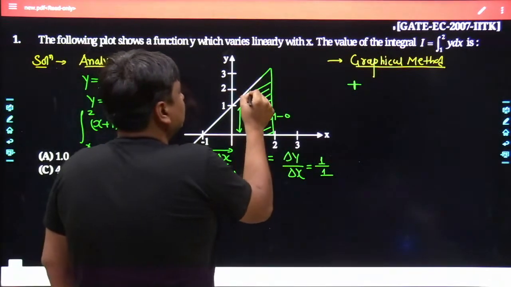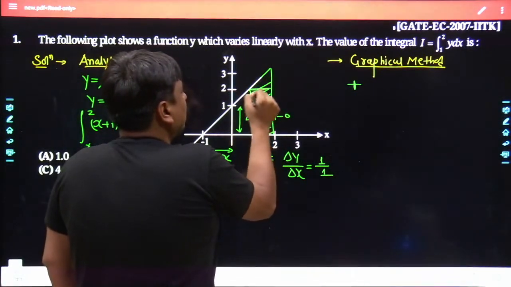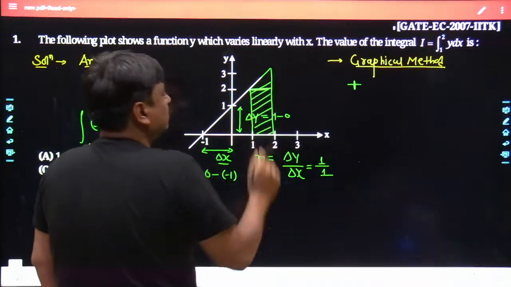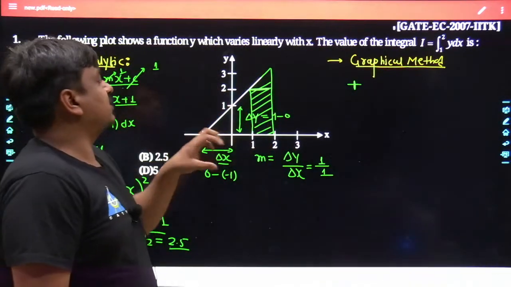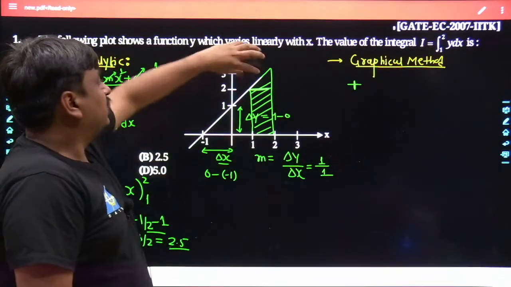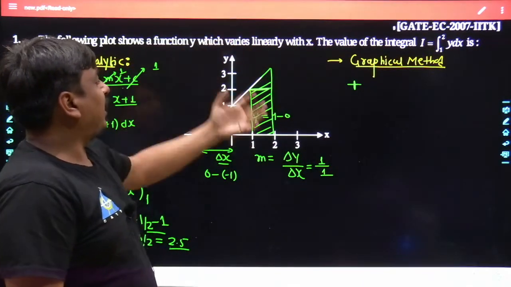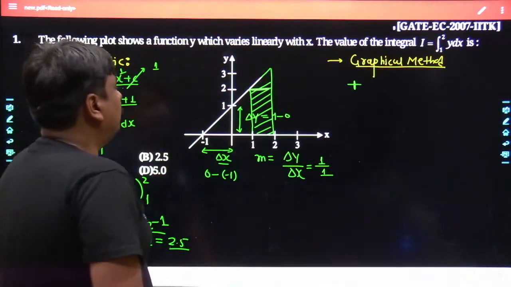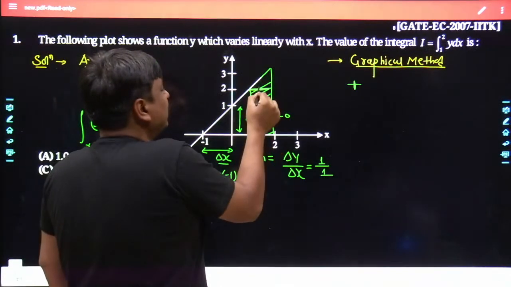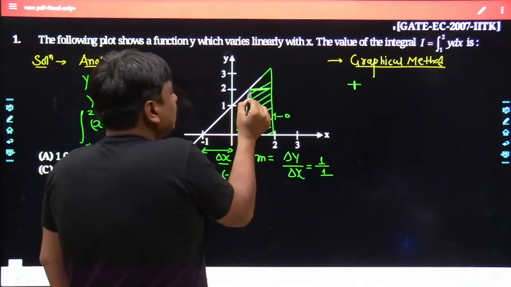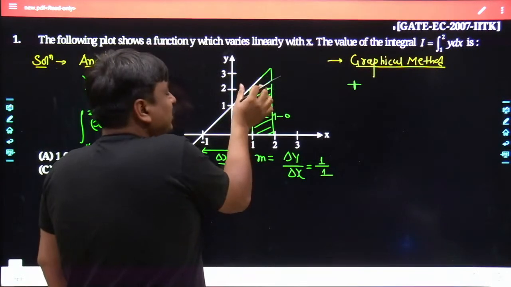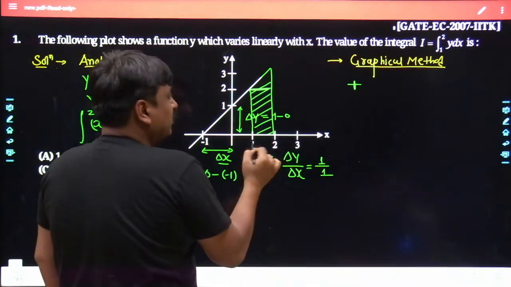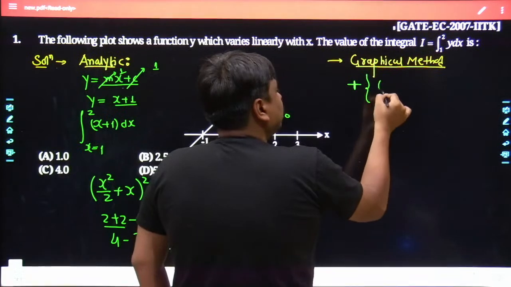My dear friends, you can see one thing. You can draw a horizontal line at y equals 2, because this complete structure gets bifurcated into two parts. The first part is a right angle triangle, the second part is a rectangle. May I know what would be the area of the rectangle? The width of the rectangle is 2 minus 1, that is simply 1.